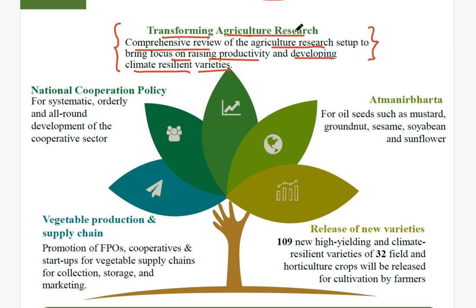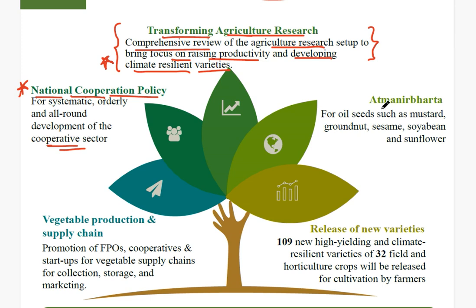They would be introduced. Next, in the agriculture sector we have the national cooperation policy. Why is it brought? Because the government wants to systematically and orderly focus on the all-round development of the cooperative sectors. Okay, so a new policy is there, you can note it down. You can note this also in agriculture. Now research and development, more funding has come in the R&D sector for developing climate resilient varieties.